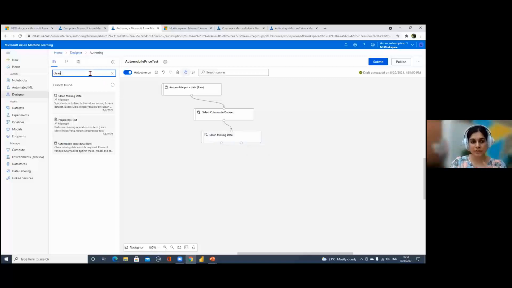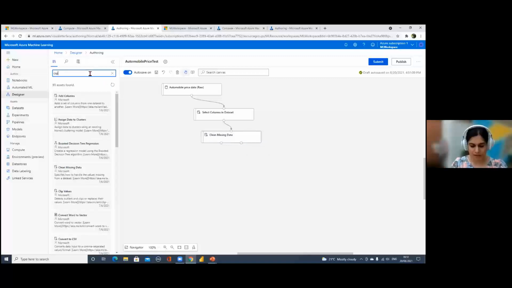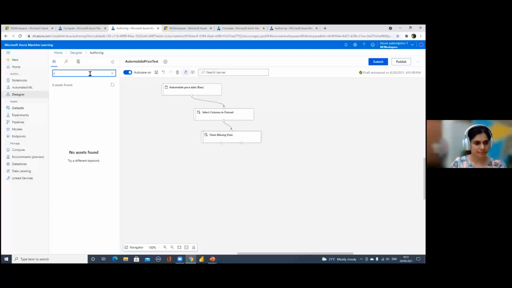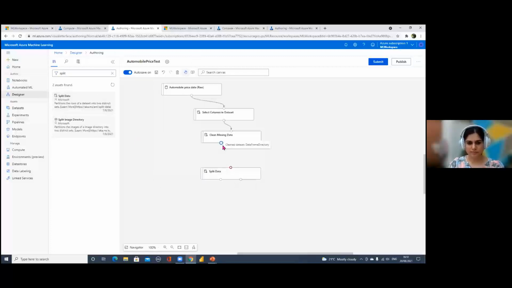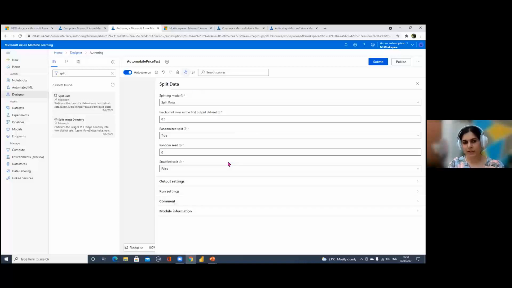So we'll use a node named split. Oh, sorry, I just misspelled it. So split. Once you do that, you get a node named Split Data. Now I want to split my data, so make sure you're providing the input properly. I got my cleaned data to my split node. I click on that. Now I want 70% of my data to be my training data set and the remaining 30% as the test data set.